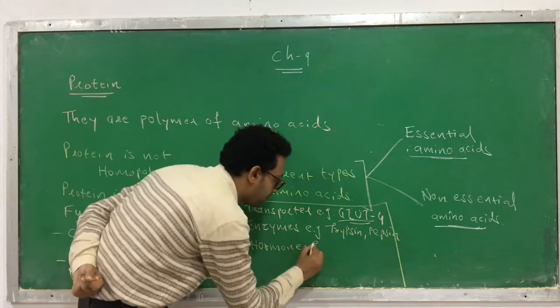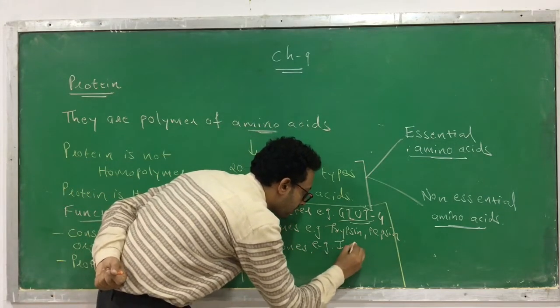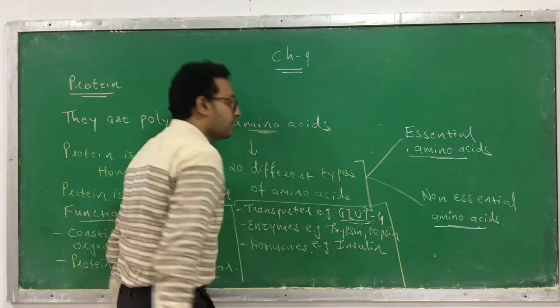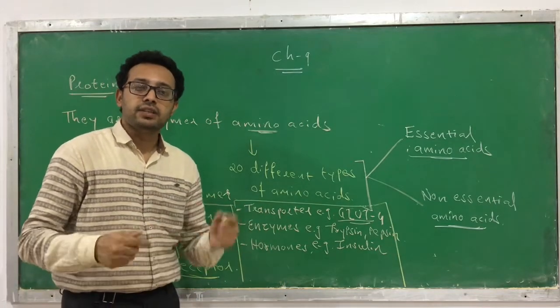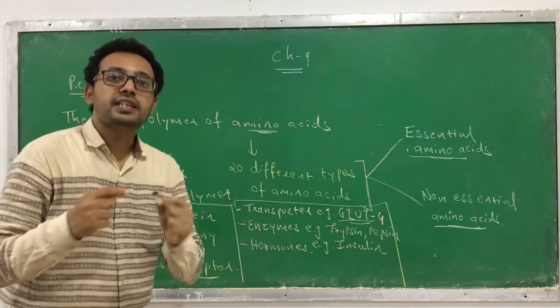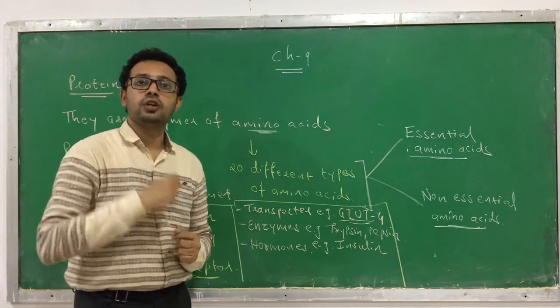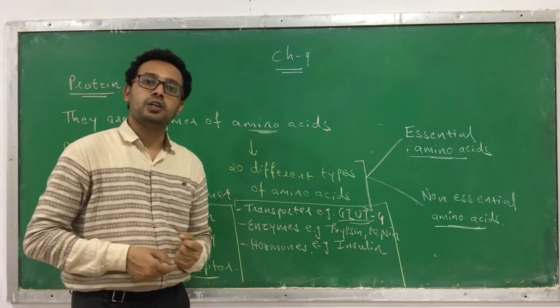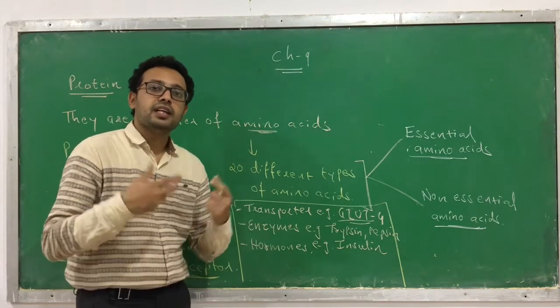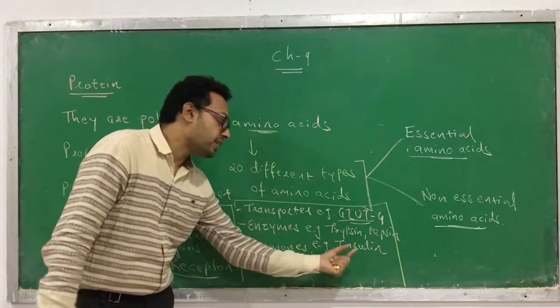Like, for example, insulin. Insulin is a hormone that is produced from the pancreas. Even the hormones of the anterior pituitary gland, like growth hormone, or thyroid stimulating hormone, or follicle stimulating hormone, are peptides or protein in nature.